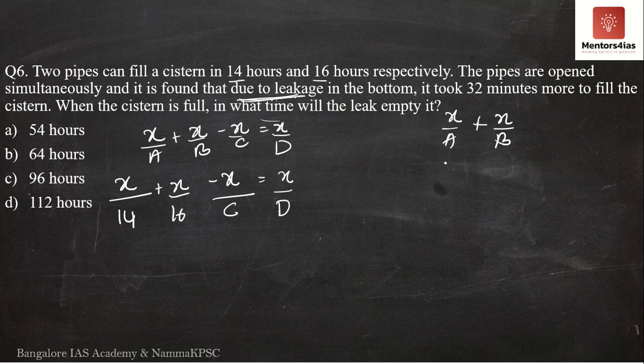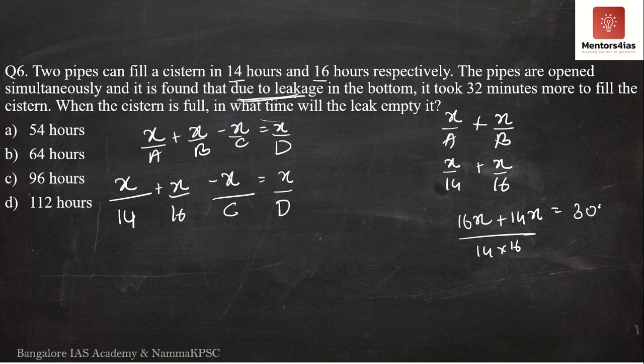So what is this? X by 14 plus x by 16. So I take 16x plus 14x divided by 14 into 16. This is nothing but 30x over 14 into 16. Okay, so this cancels by 2, giving 15 and 7.